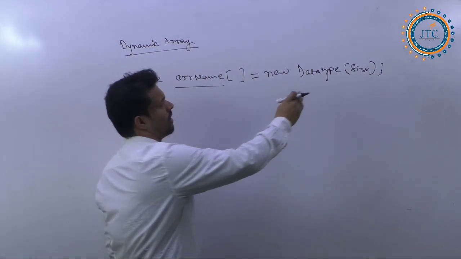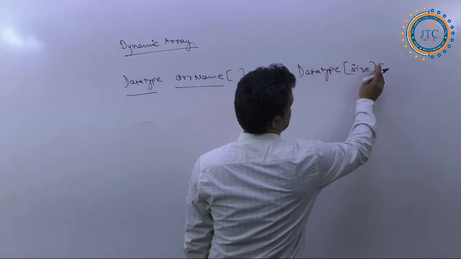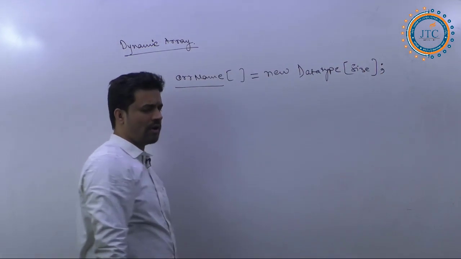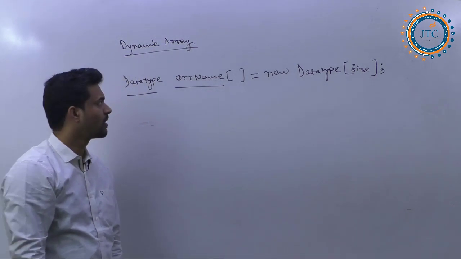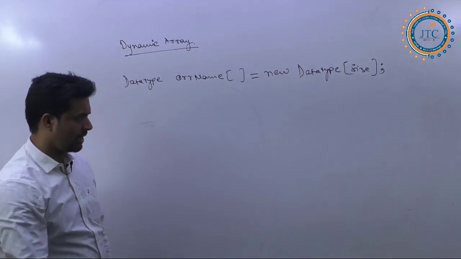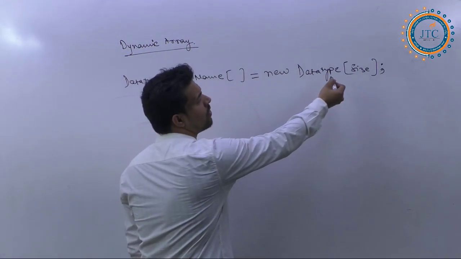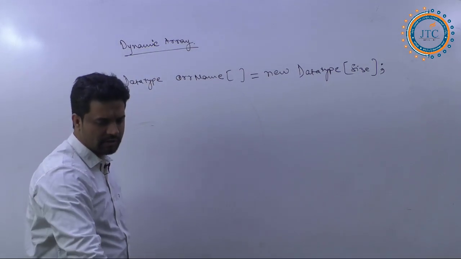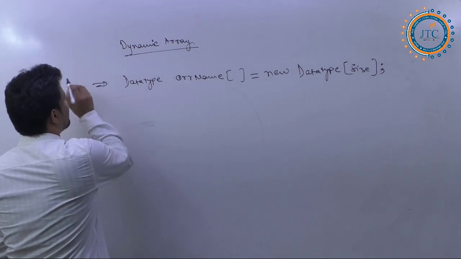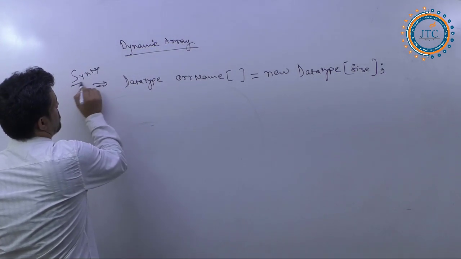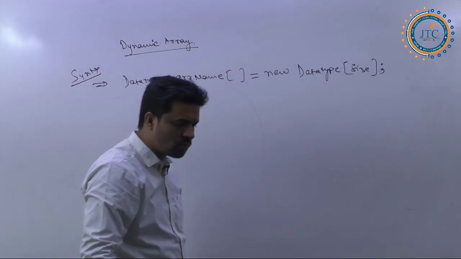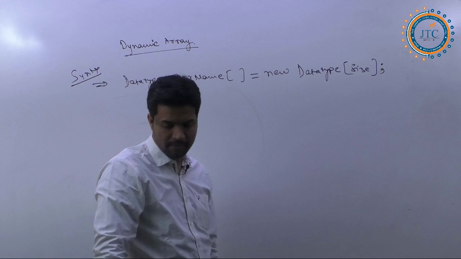This is one array representation what you have written. Is it fine now? So see, data type you are writing, array name you are writing, array name is equal to new of data type. Now this is one syntax which I have just now told you. This is the syntax to declare the array.